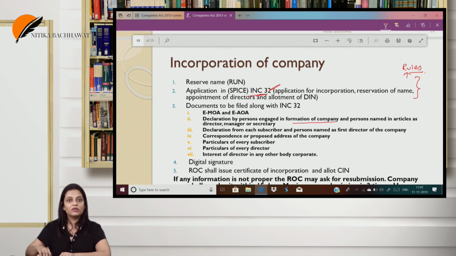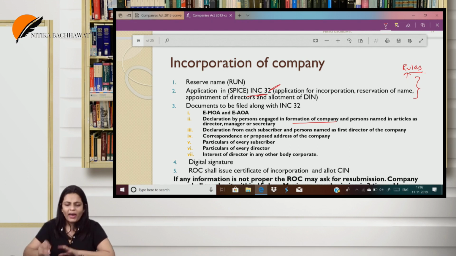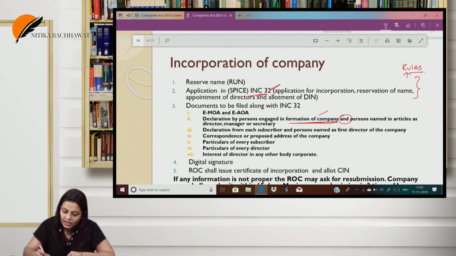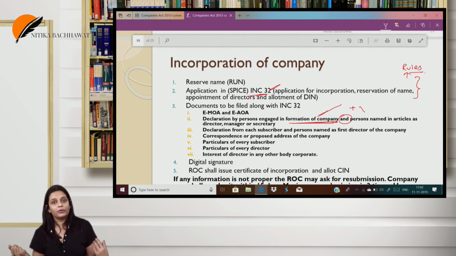Who is this person engaged in the formation? See, when I incorporate a company, I take a professional help from a professional like an advocate or a chartered accountant or a cost accountant or a company secretary in practice. So, not all of them, any one I appoint. So, that person who I have appointed shall give a declaration, and a person named in the articles as director, manager or secretary, anyone, not all of them. So, one declaration from this person and one declaration from either director or manager or secretary. What declaration? That we have fulfilled all the requirements of the Act for the incorporation of a company.